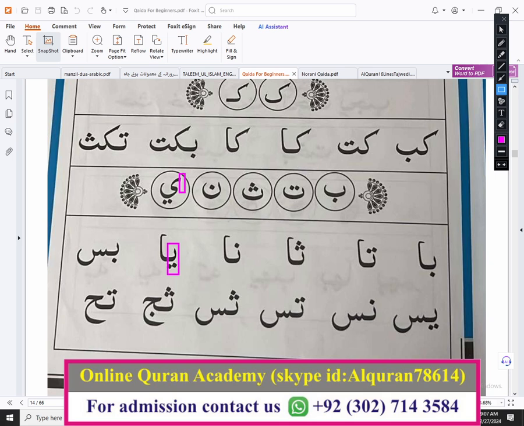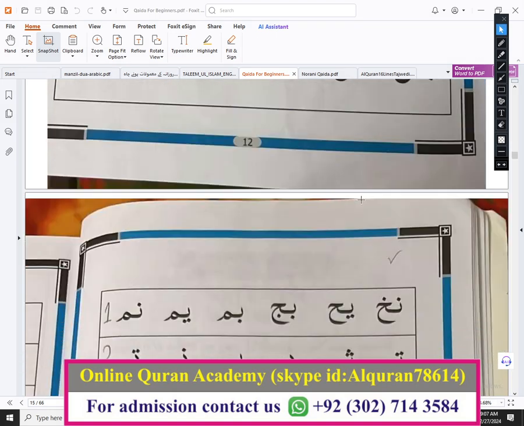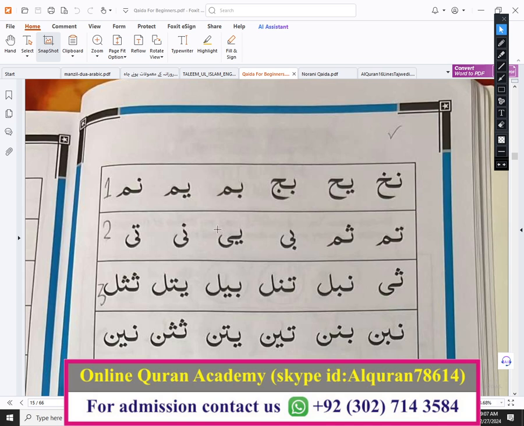And if ya is at the end of the word, if the last letter is ya, then ya will come in this shape, in this, without any dot. At the end of the word ya will be in this shape. At the beginning of the word ya will be in this shape.